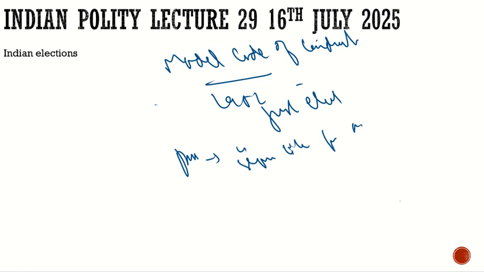This was his first statement in 1952, so that the level playing field would be maintained. Also, the ruling party has an edge, as it can get funds from the public fund, and that is the reason for this.